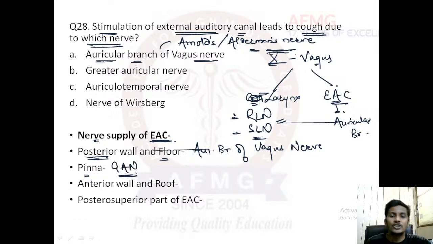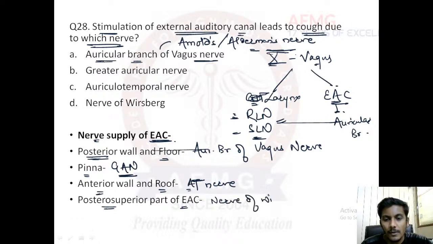Major innervation of pinna is done by the greater auricular nerve. Then anterior wall and roof are innervated by the auriculotemporal nerve. Okay, anterior wall and the roof of the EAC are innervated by the auriculotemporal nerve. Whereas the posterior superior part of EAC is innervated by the nerve of Wrisberg. Nerve of Wrisberg is a sensory division of which nerve?